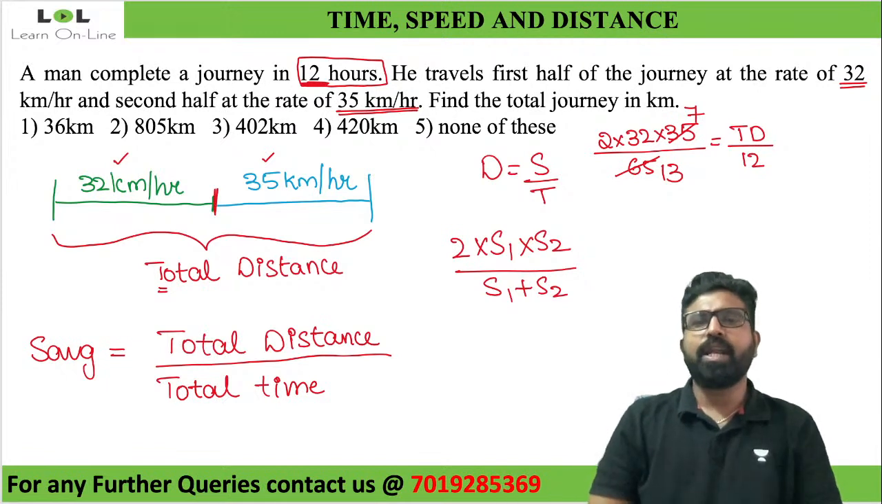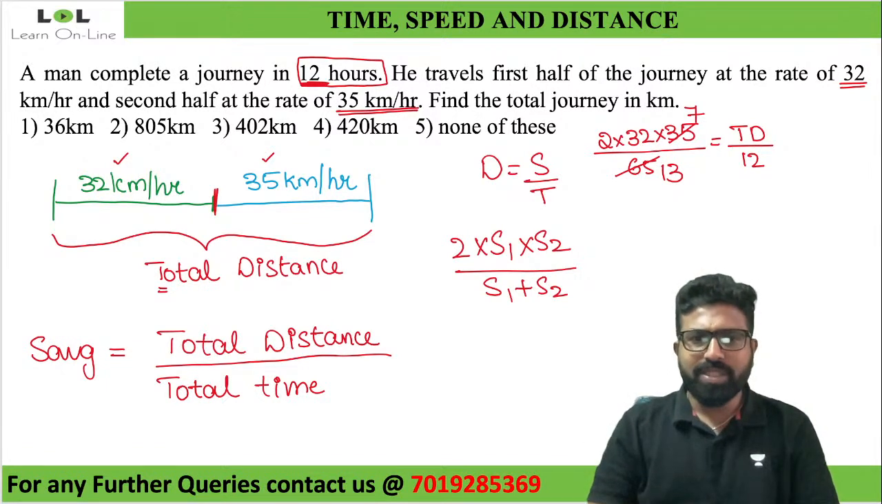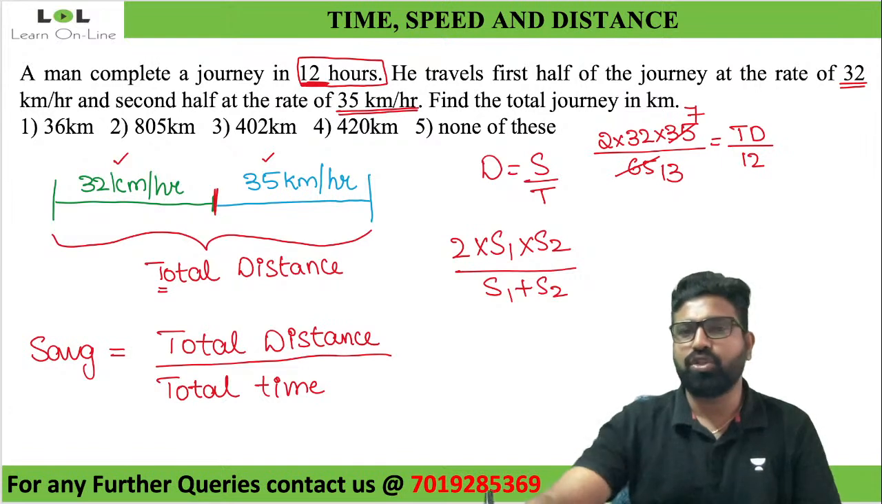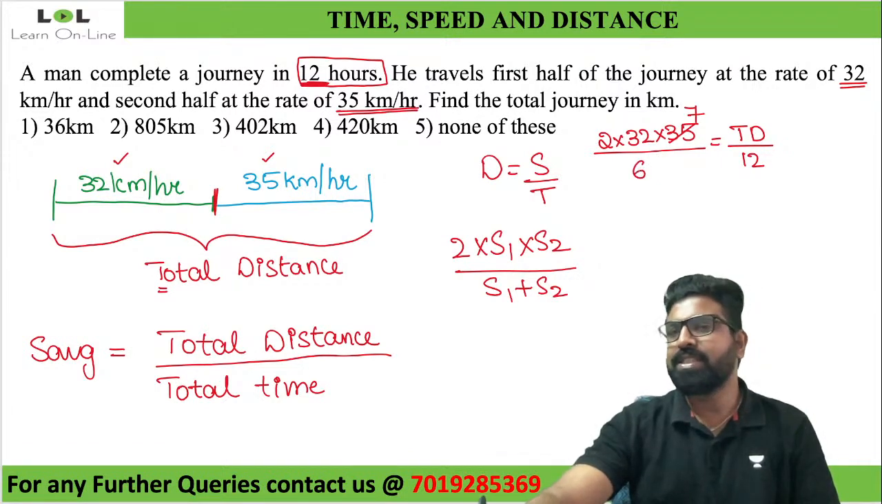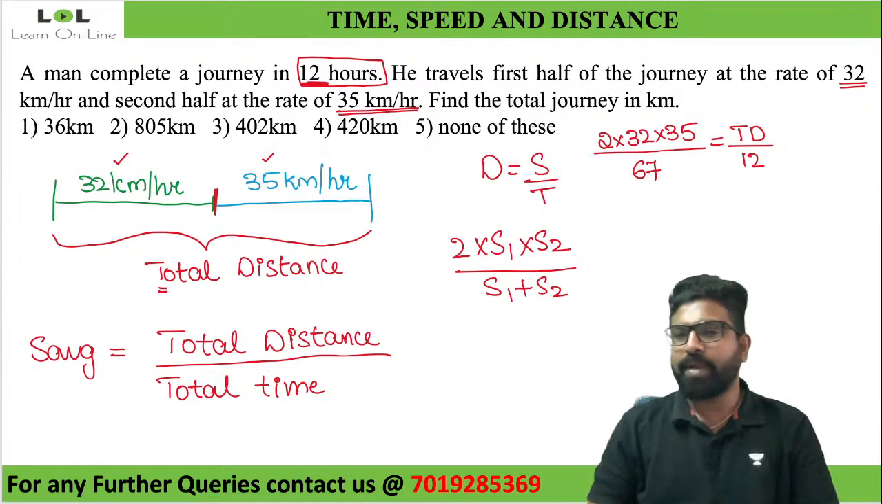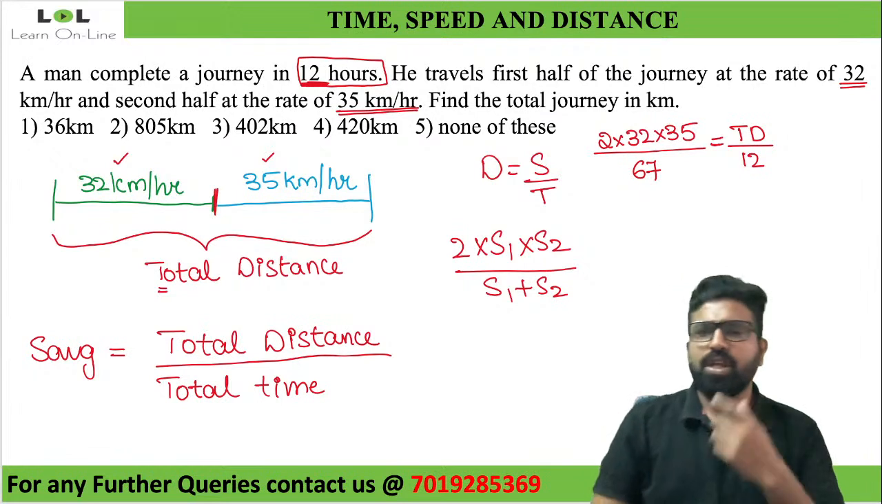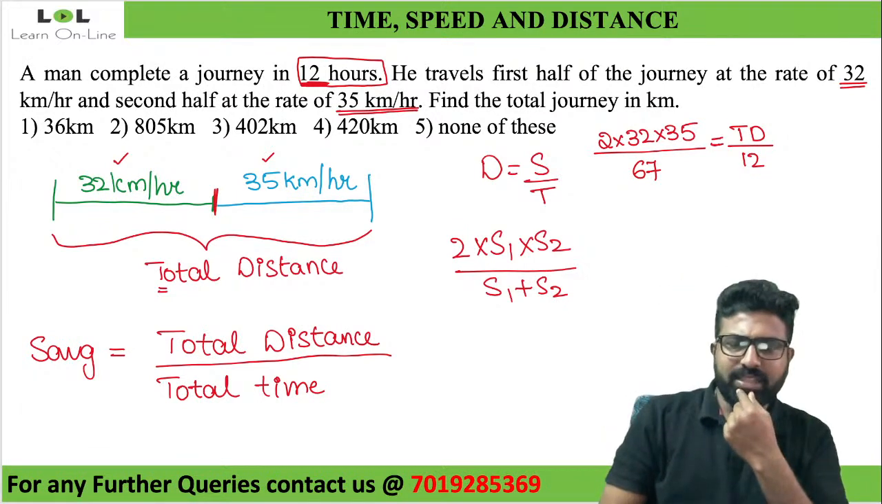Can anybody tell me where else I can cancel it out? Is there any place where I can? Okay, sorry. This is not 65, this is 67. 2 into 32 into 35 is equal to total distance traveled by total time taken. Total time is 12. So which value can I cancel it out with?